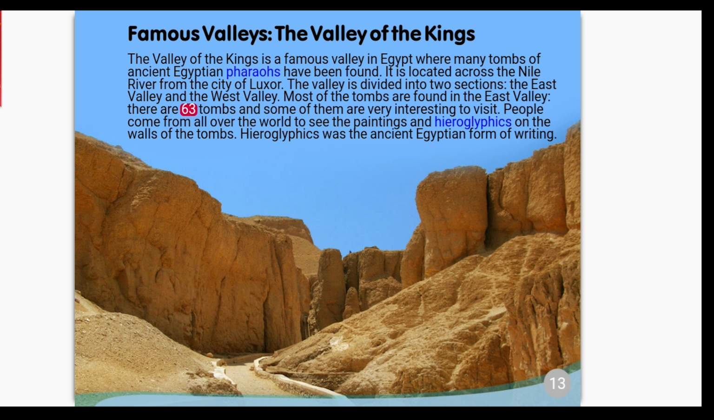There are 63 tombs, and some of them are very interesting to visit. People come from all over the world to see the paintings and hieroglyphics on the walls of the tombs. Hieroglyphics was the ancient Egyptian form of writing.